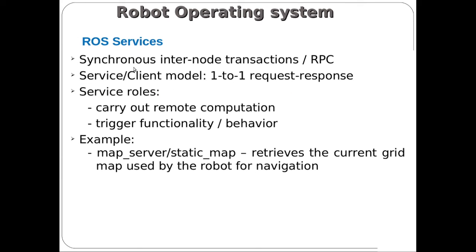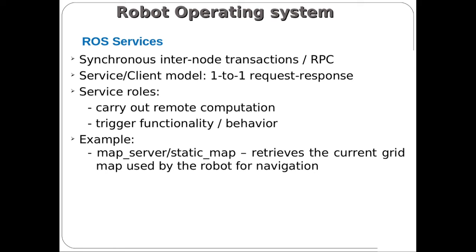Now ROS service. In a ROS topic, we are sending information from publisher to subscriber. It always sends information from publisher to subscriber, and there is no possibility of sending a message from subscriber to publisher.